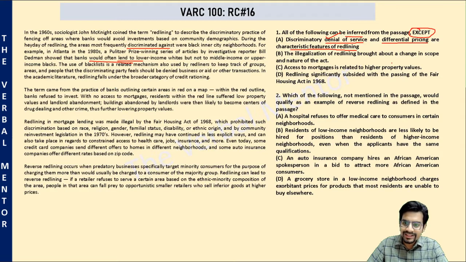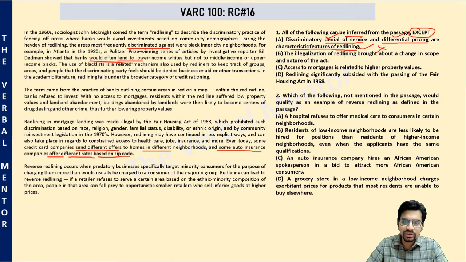And what about differential pricing? Third paragraph, some auto insurance companies offer different rates based on zip code. So some credit card companies send different offers to homes in different neighborhoods also. So differential pricing is also a characteristic feature of redlining. Option A is correct, can be inferred, not the answer.